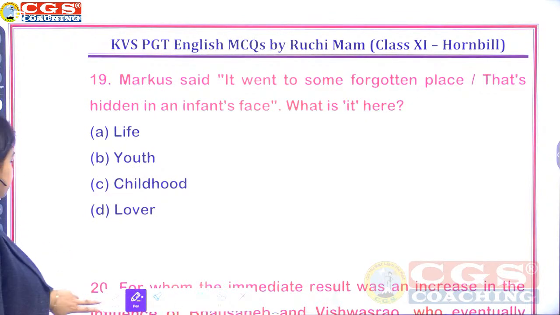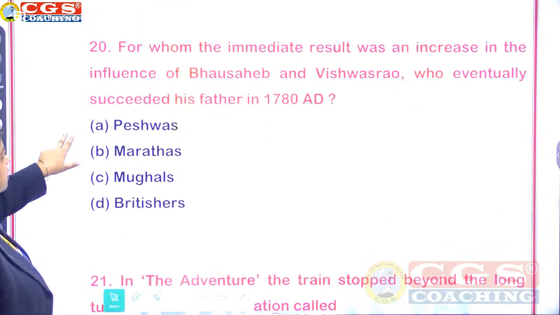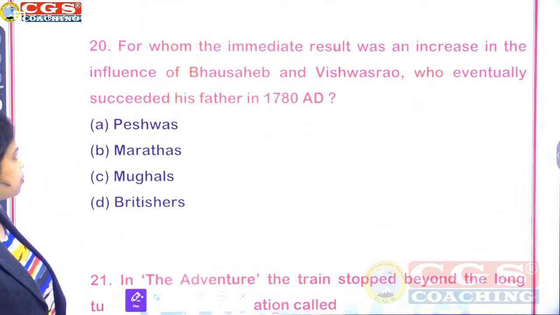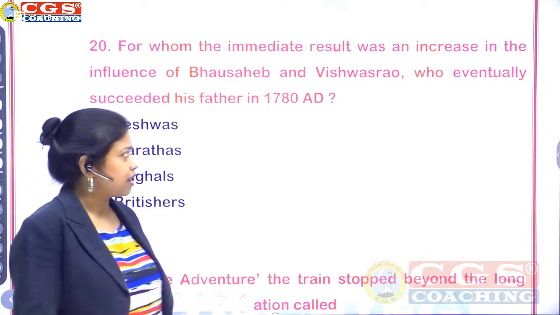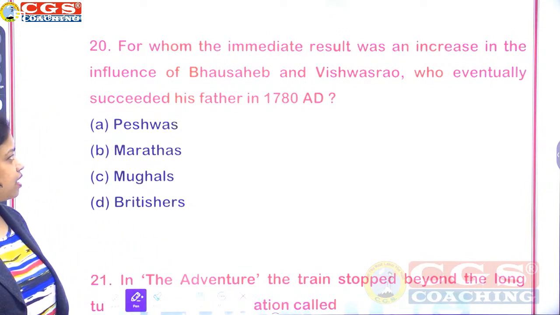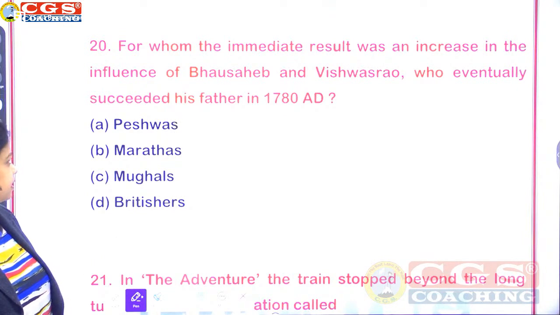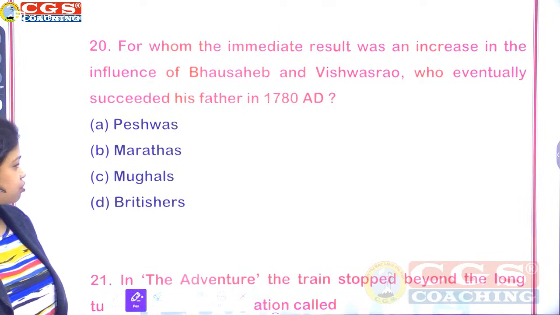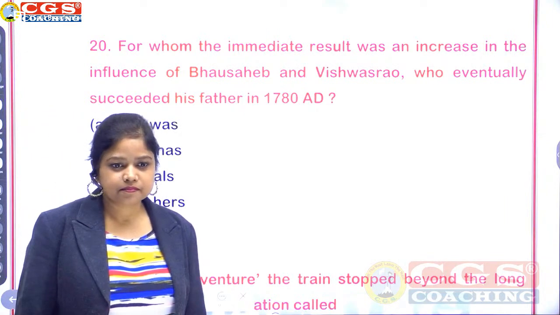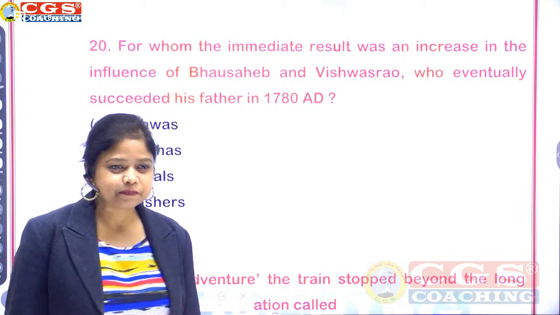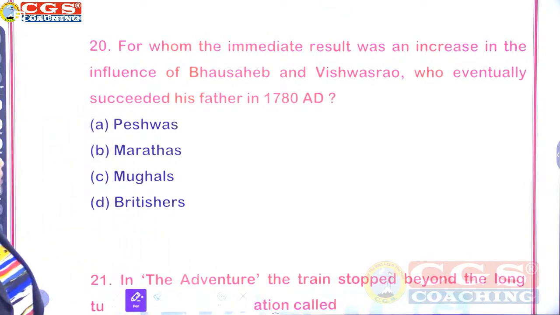Next question, number 20. For whom the immediate result was an increase in the influence of Bhau Sahib and Vishwas Rao, who eventually succeeded his father in 1780 AD. So Peshwas, Marathas, Mughals, or Britishers. That's it. Right answer, question number 20. For whom the immediate result was an increase in the influence of Bhau Sahib and Vishwas Rao, who eventually succeeded his father in 1780 AD. Peshwas, Marathas, Mughals and Britishers.